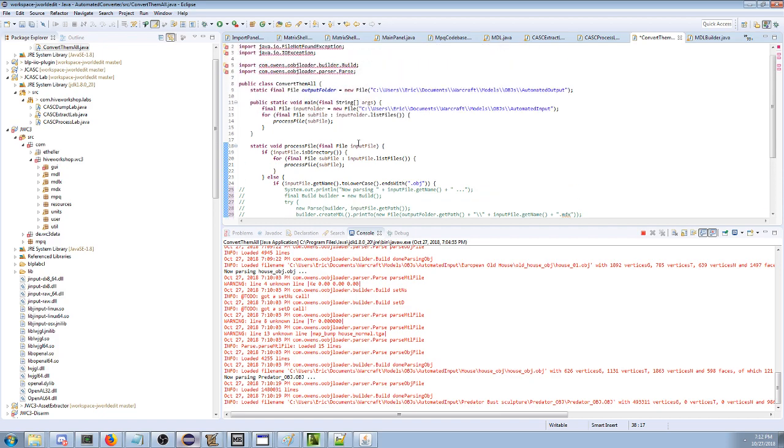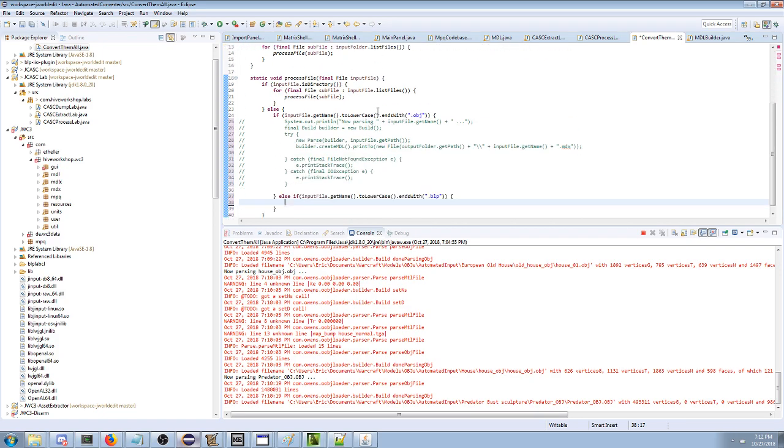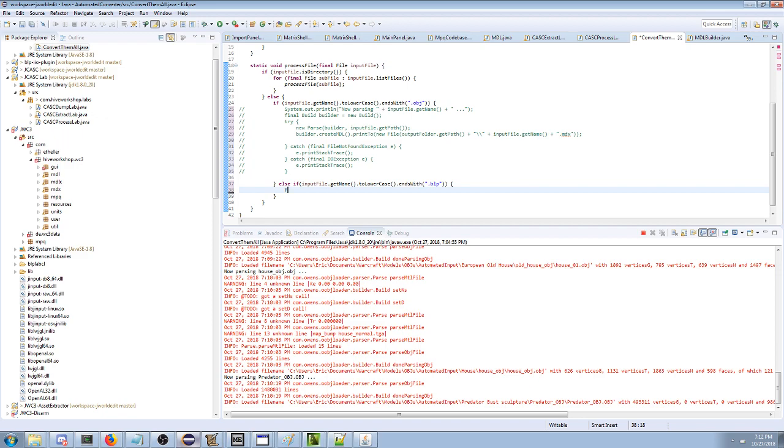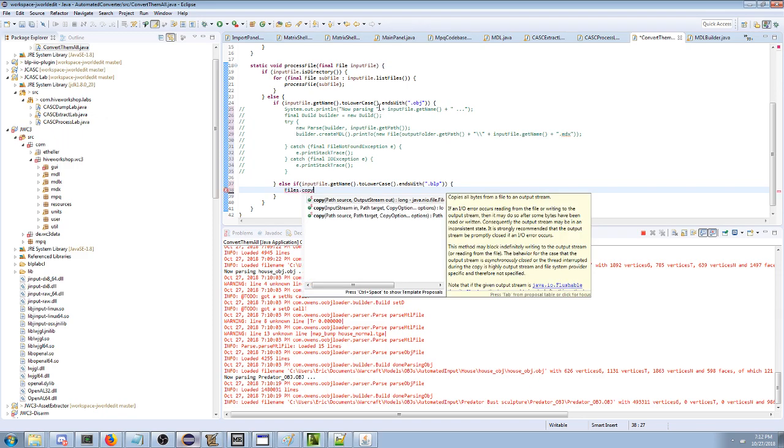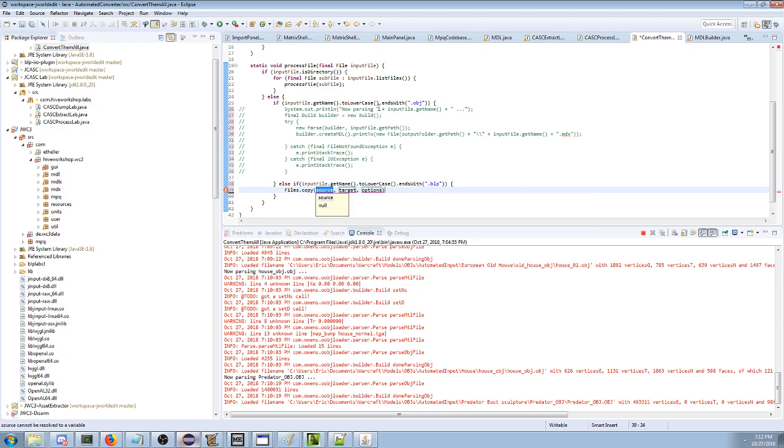Then what we're going to do is copy it to, is there like files.copy? Yeah, there kind of is. Okay, input file path. Now we have to use paths.get instead of a file because Java is bad.